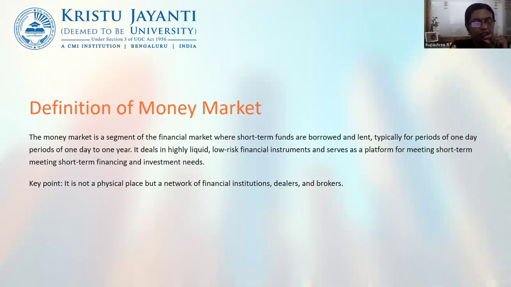Another difference between investing in capital markets and the money market is that the amount invested in money market instruments is considered safer than investing in capital markets, because money market instruments are mostly issued by the central bank of the country, which is safe and secure.